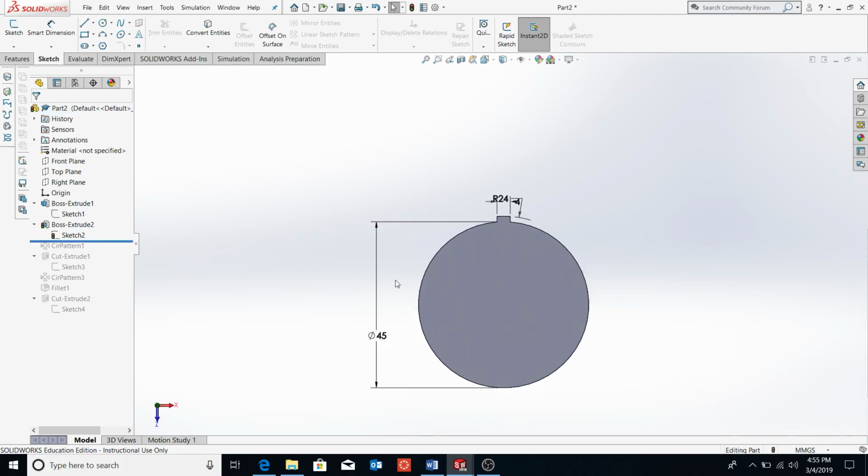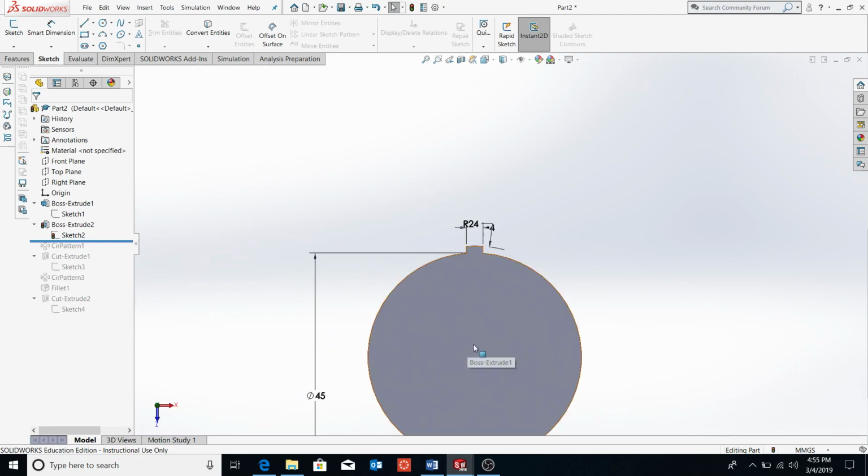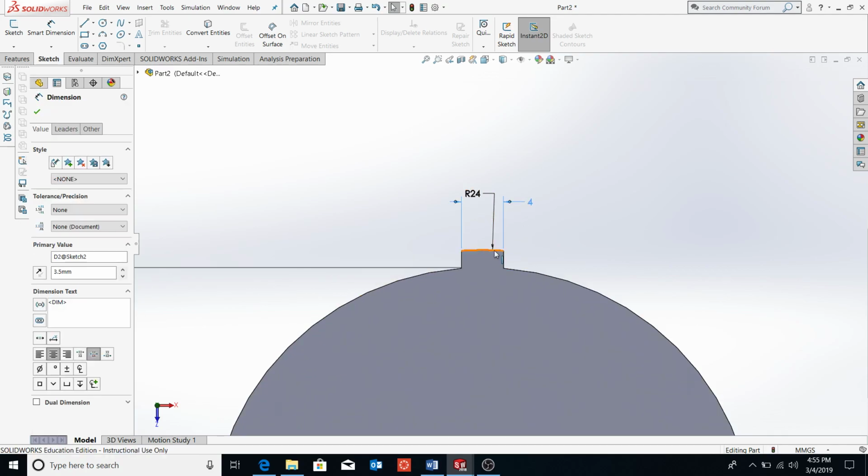I had this little knob thing. The radius from the middle to there is 24. From here to here is 4 millimeters.